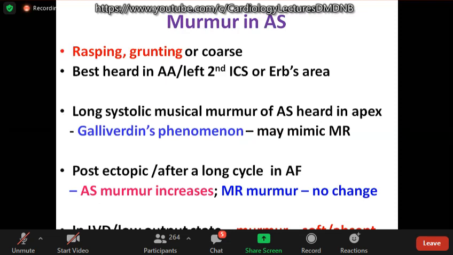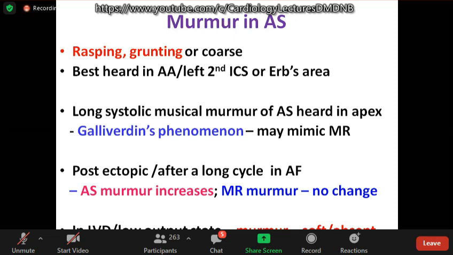The murmur is a mixed frequency murmur with a rasping and grunting quality, best heard in the aortic area, the left second intercostal space, or Erb's area. In calcified aortic valve, the long systolic musical murmur may be heard at the apex with a higher frequency component, giving an impression of an MR murmur. This is called Gallavardin's phenomenon.